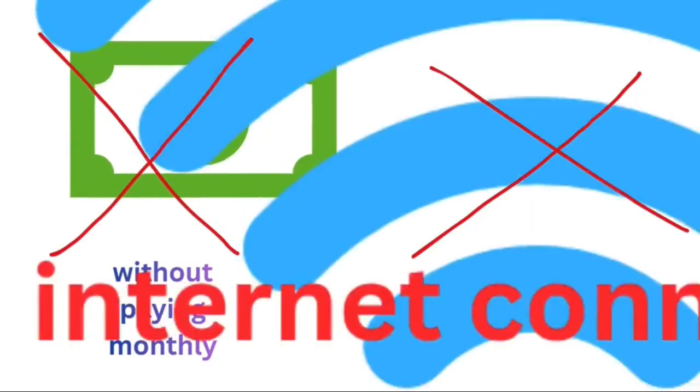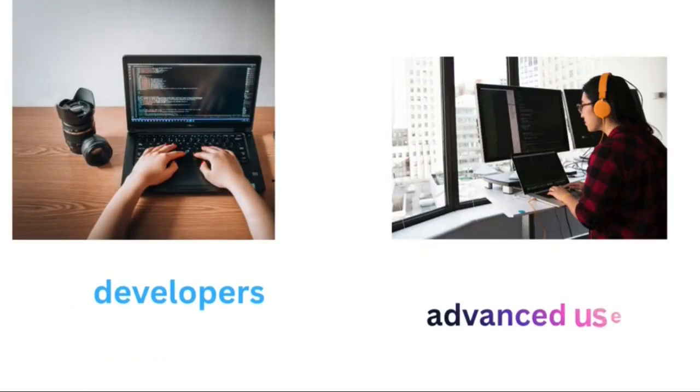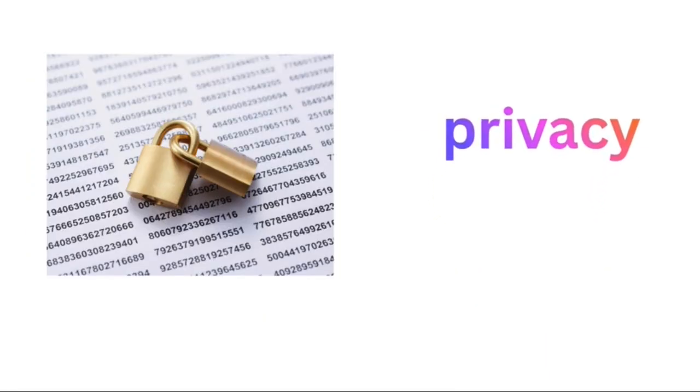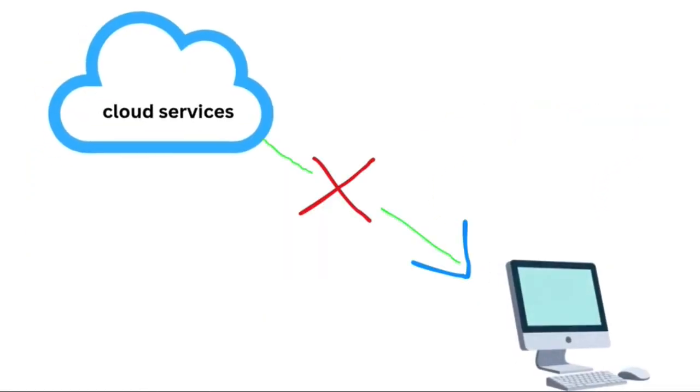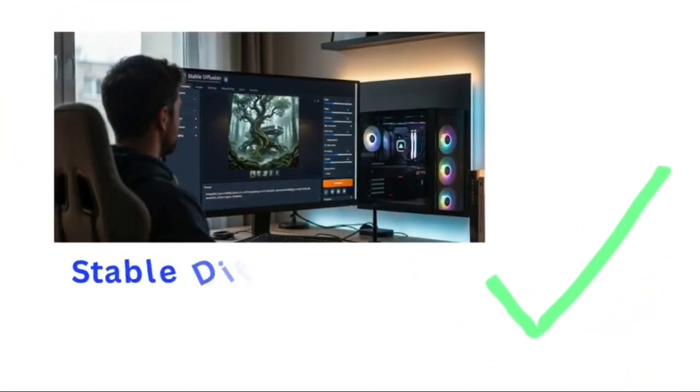Since it can be used without paying monthly fees or even needing an internet connection, it has become especially popular among developers and advanced users. Because it's publicly available, a large community has built many custom tools and new versions based on it. For those who value privacy, flexibility, and independence from cloud services, Stable Diffusion remains one of the most important tools in AI image generation.